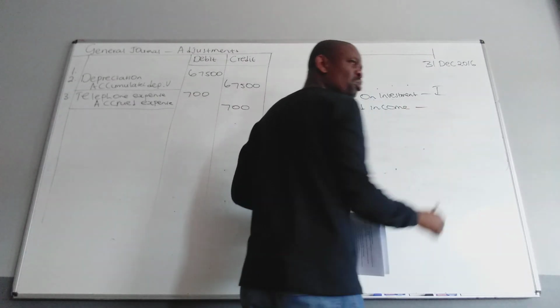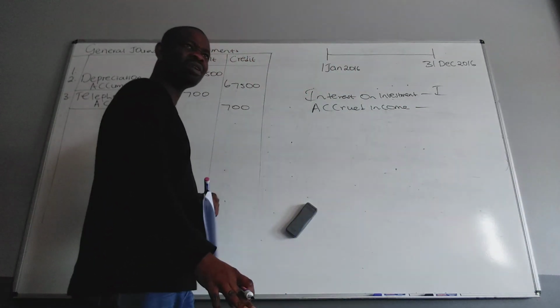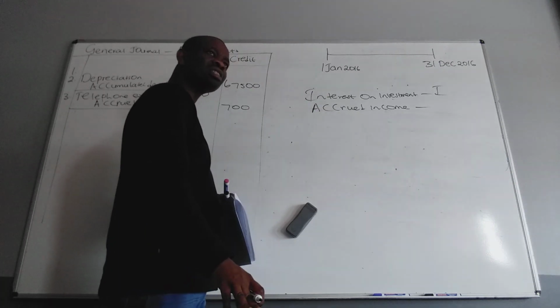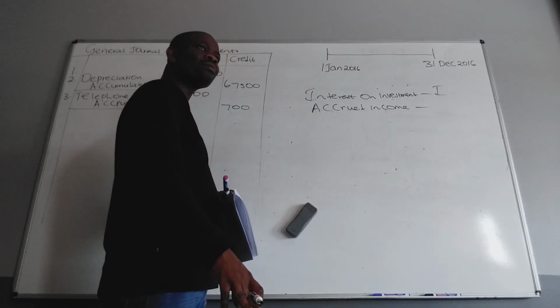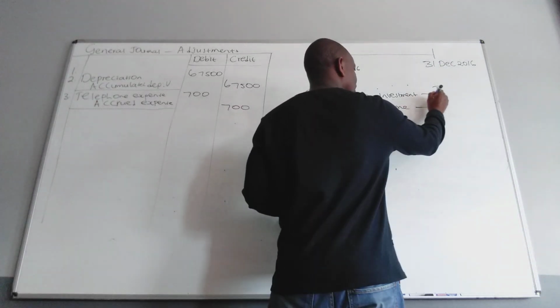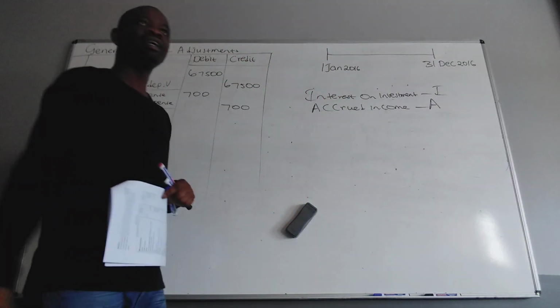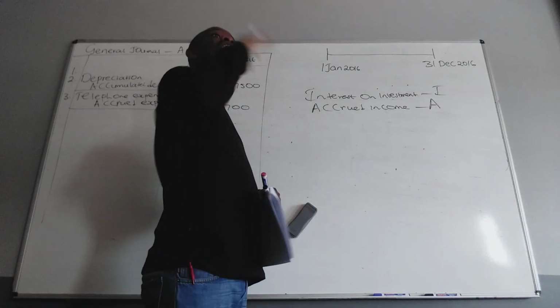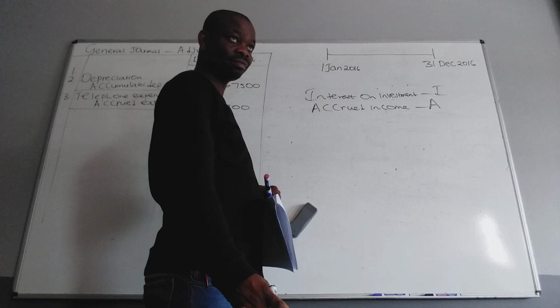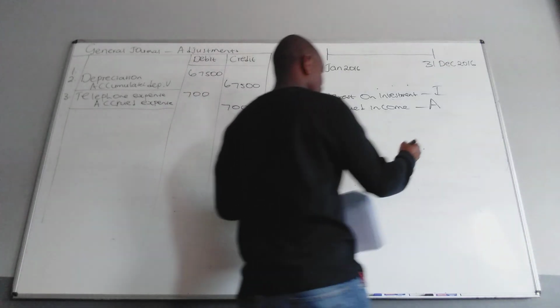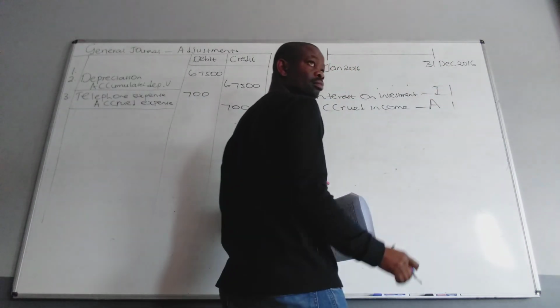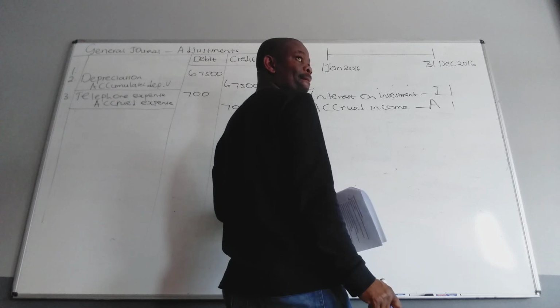So what do you think accrued income is to us? Let's see. It's not an income. It's an asset. Because accrued expense is a liability. Okay, got it. This is the most confusing.